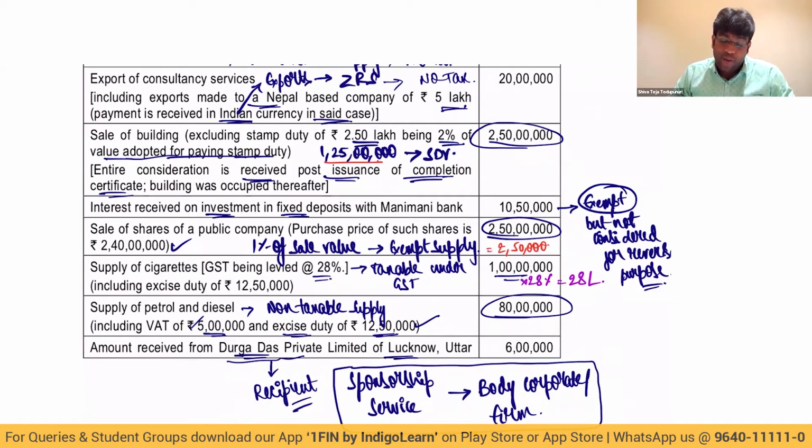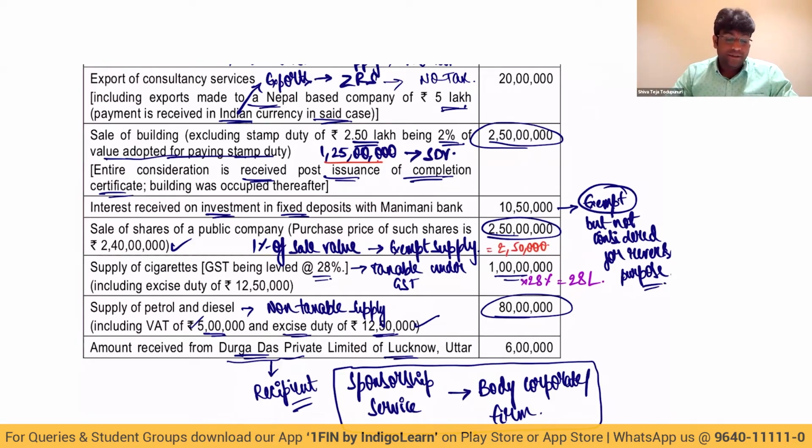But in that, what is the stamp duty value? Stamp duty value is only 1 crore 25 lakhs. How do we know that? Because we paid 2% of the stamp duty value. Agreed? So what is taken into account? 1 crore 25 lakhs, which is nothing but the stamp duty value.